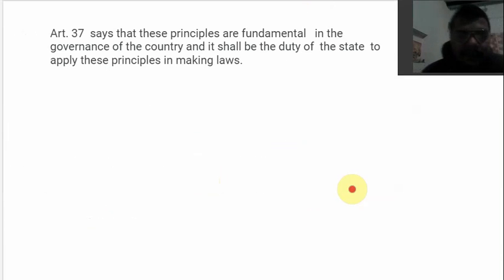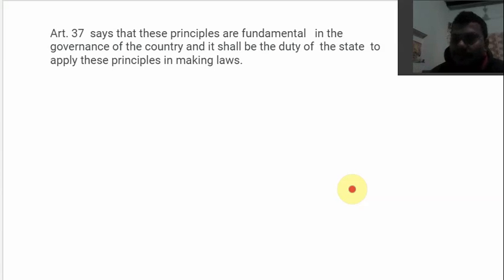Article 37 itself says that these principles are fundamental in the governance of the country, and it shall be the duty of the state to apply these principles in making laws. These principles are fundamental in the governance of the country. When you are governing the country, these principles are very important. These are fundamentals. These are the basic lines of your formulation of policies, and it shall be the duty of the state. See, these are the duties of the state to apply these principles in making laws.